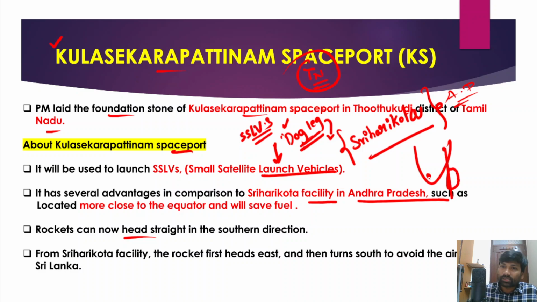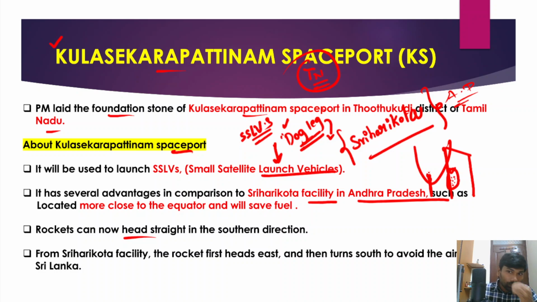This is the actual path of the rocket. Why? Because if something goes wrong, this rocket would fall on habitations in Sri Lanka. So in order to avoid Sri Lanka, initially the rocket goes east, avoids Sri Lanka, and then goes south. This is how rockets are launched from ISRO.